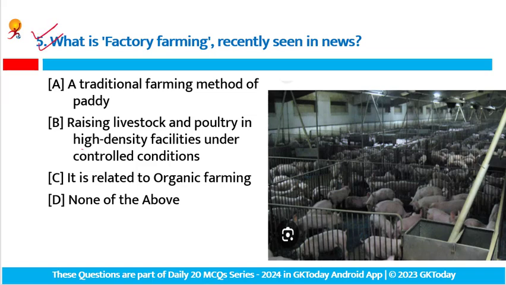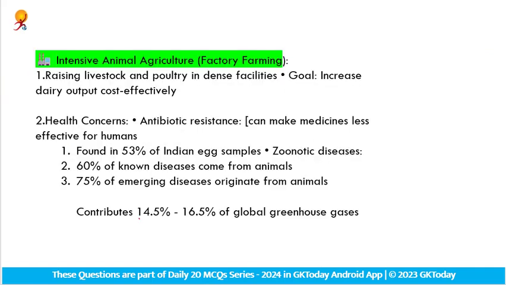So recently, the term factory farming is in the news, and the meaning of factory farming is... the answer is B, raising livestock and poultry in high-density facilities under controlled conditions. Fine. Let's find the key discussion point of this question. Factory farming, also known as intensive animal agriculture. Its meaning is raising livestock and poultry in dense facilities.